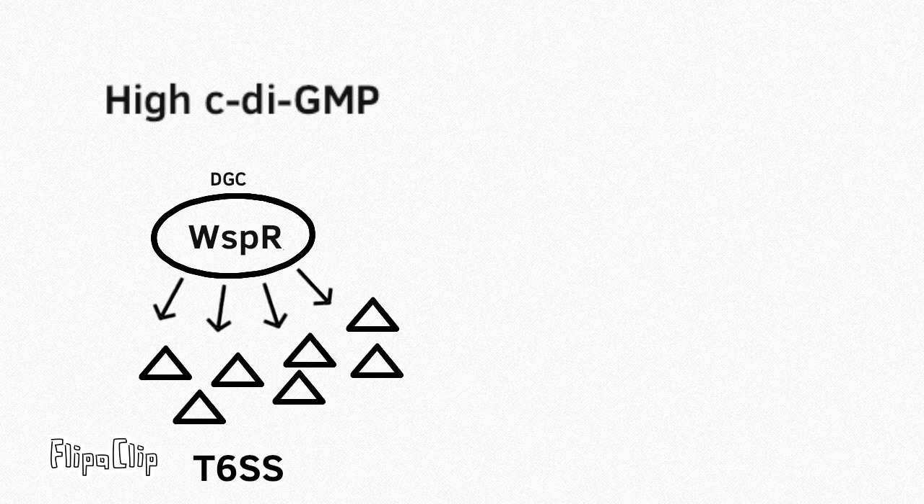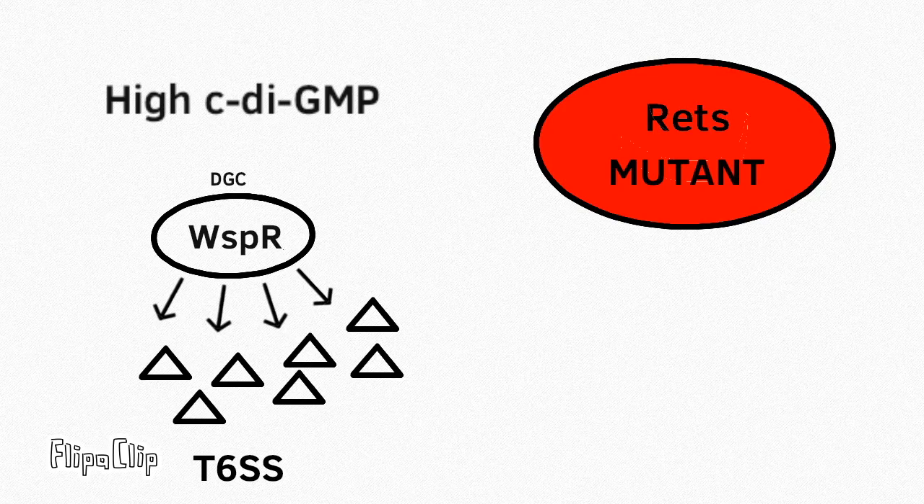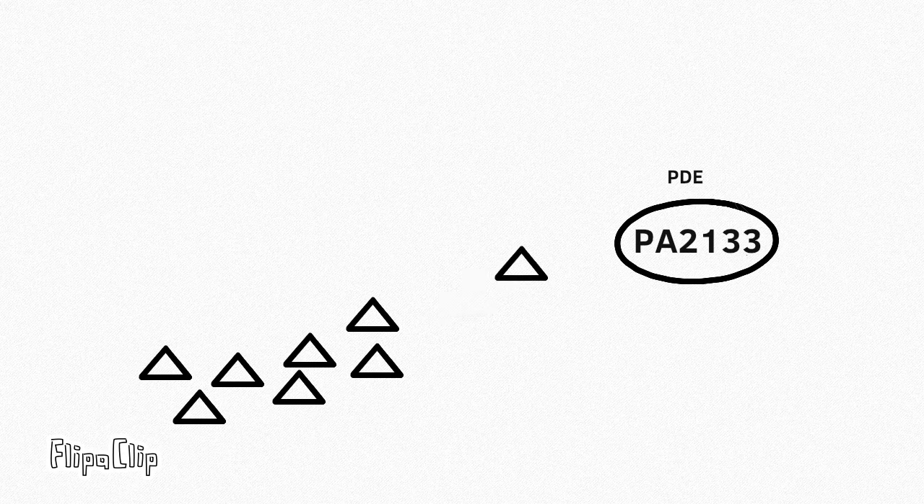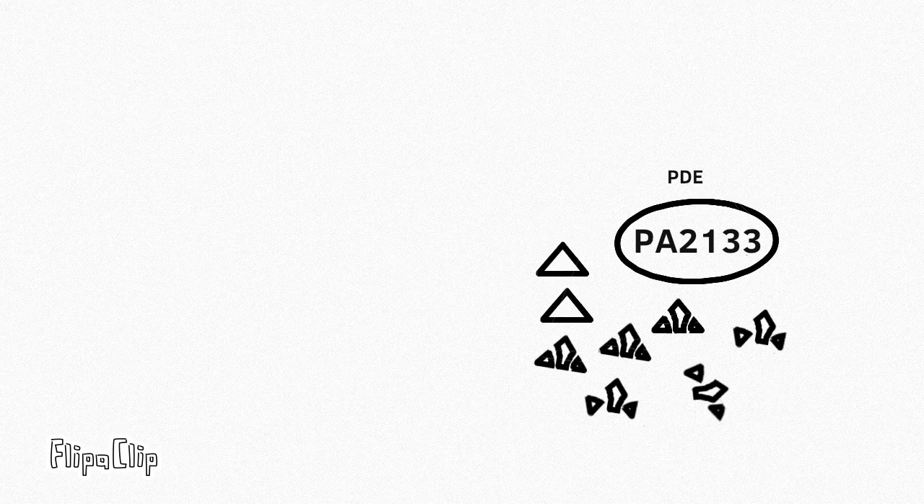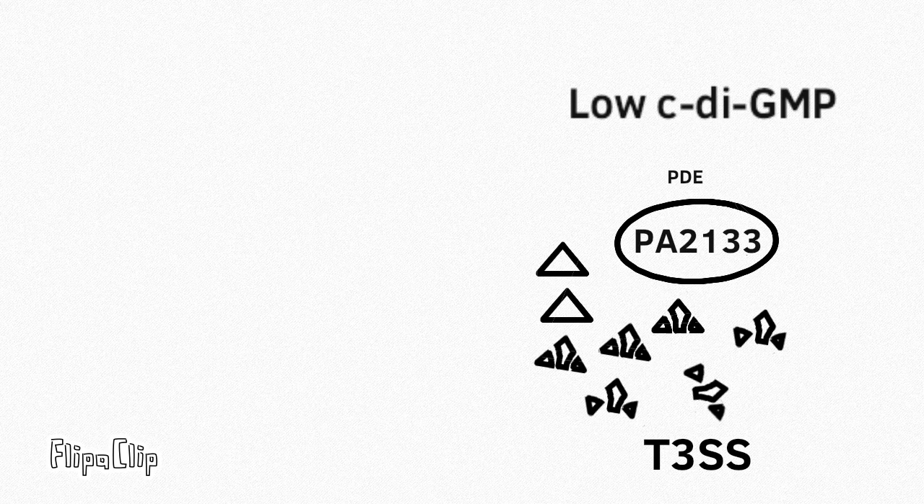More so, high levels of c-di-GMP are related to RetS because it has been experimentally shown that there is an increase in c-di-GMP levels in RetS mutants. c-di-GMP levels are also affected by a phosphodiesterase, also denoted by PA2133. The phosphodiesterase breaks down c-di-GMP, and low levels of c-di-GMP lead to the expression of type 3 secretion system.